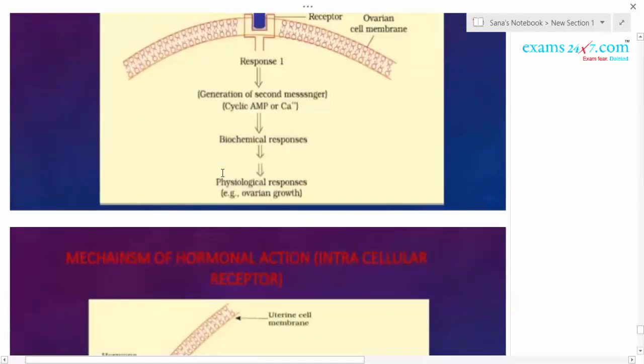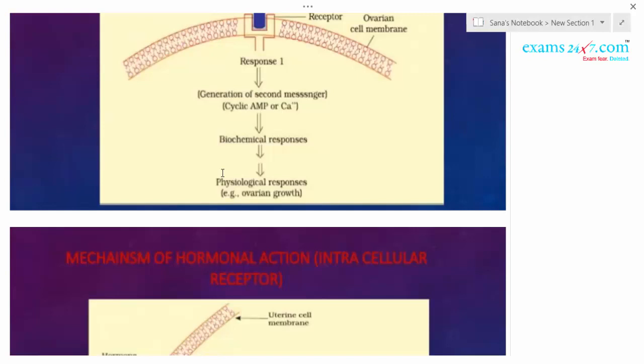So what will this FSH hormone do? It helps in ovarian follicular growth. That is called the physiological response. When the child reaches maturity, this ovarian follicular growth will begin, till she reaches menopause.